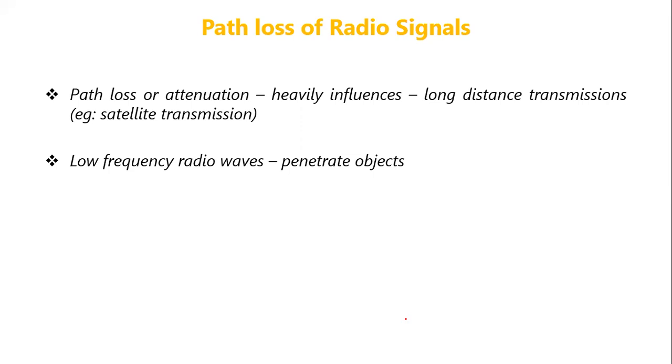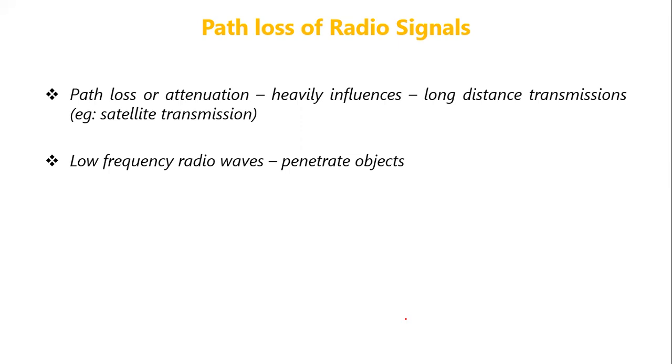An example is satellite transmission, where there will be path loss. That is, as the distance increases, the signal strength will decrease.